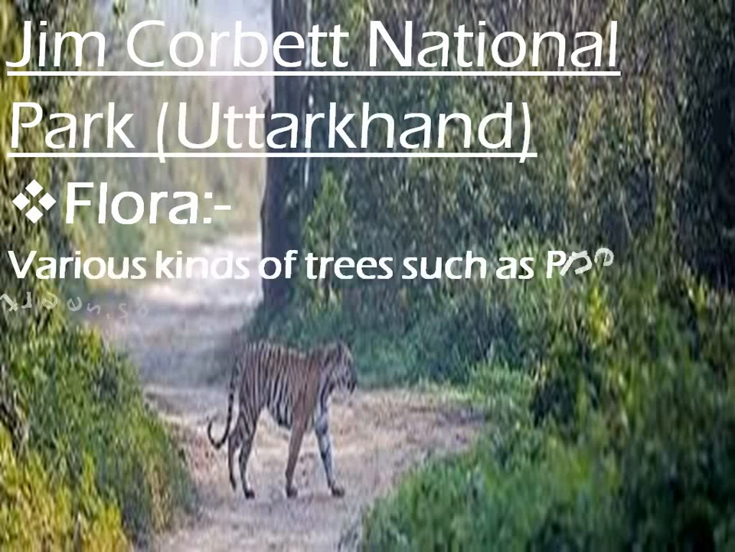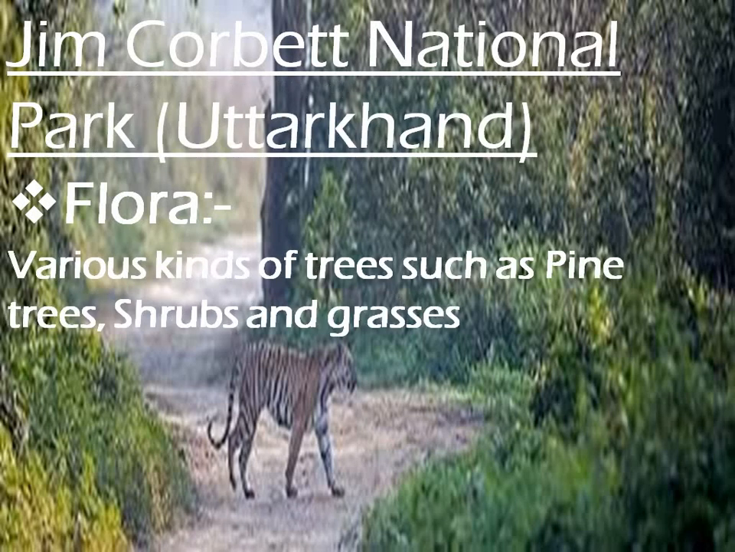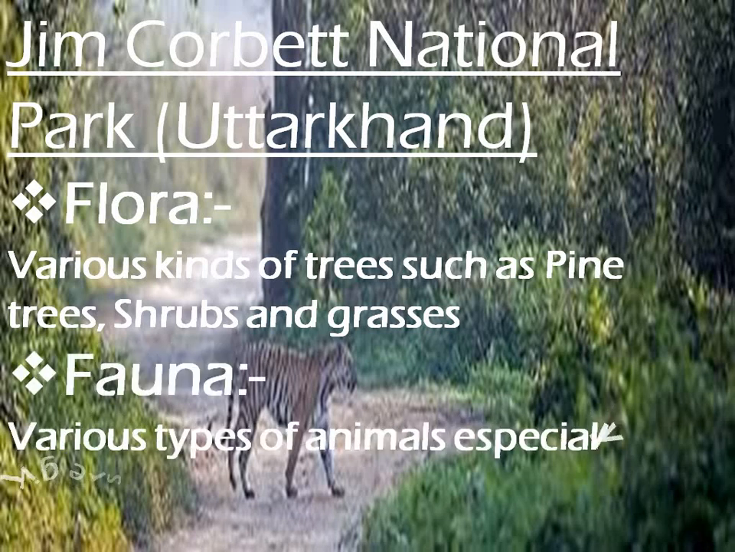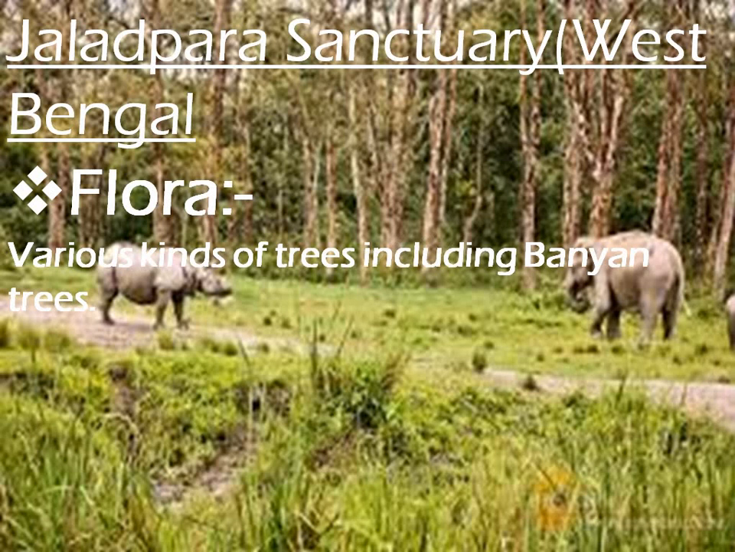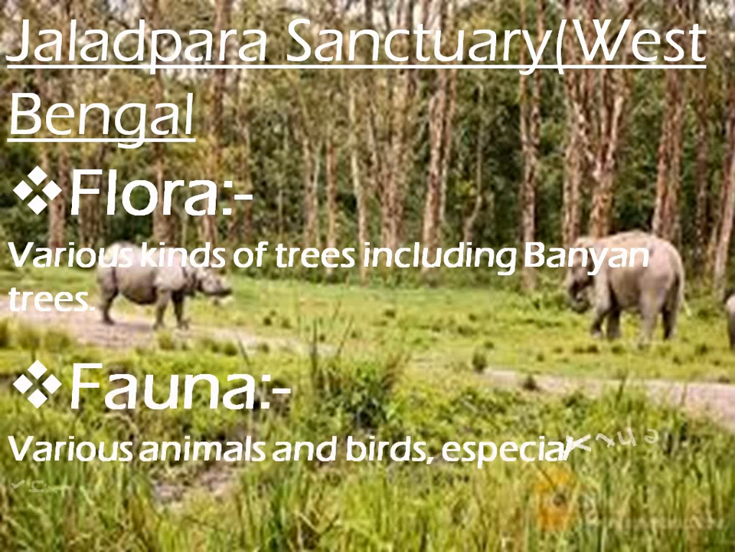Jim Corbett National Park, Uttarakhand. Flora: various kinds of trees such as pine trees, shrubs and grasses are here. Fauna: various types of animals, especially tigers. Jaldapara Sanctuary, West Bengal. Flora: various kinds of trees including banyan trees. Fauna: various animals and birds, especially the rhinoceros.